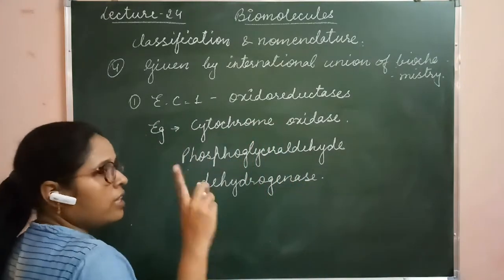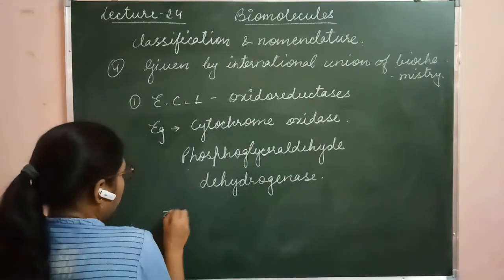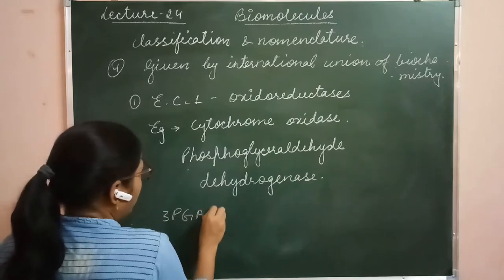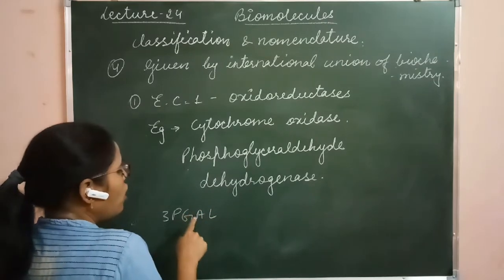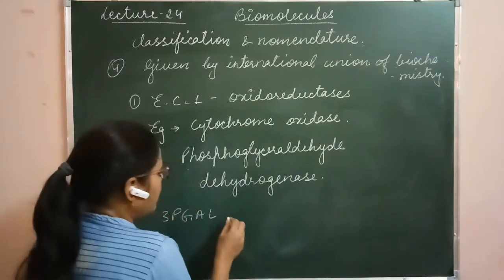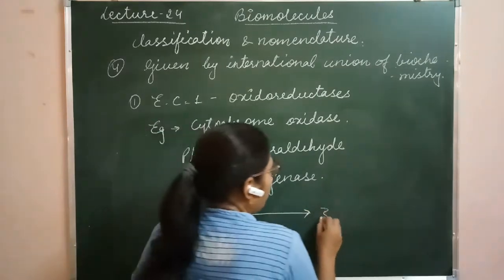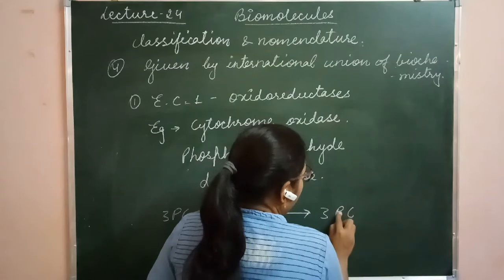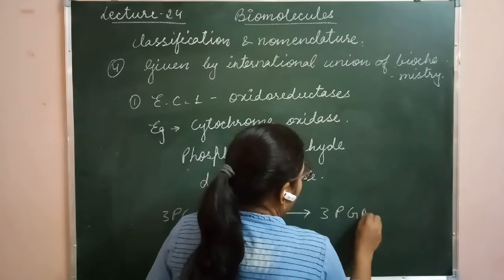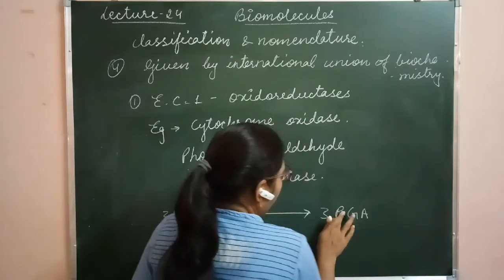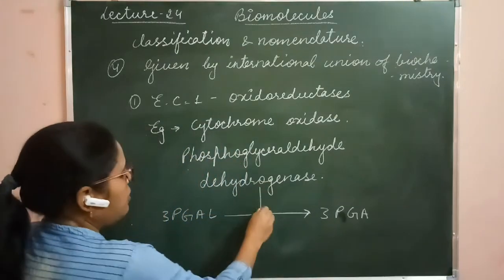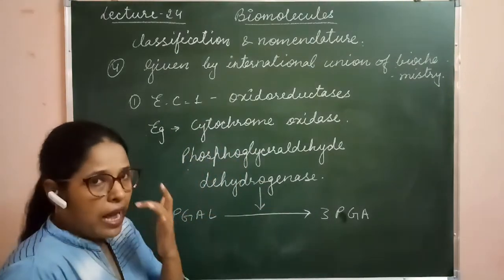In the reaction of glycolysis, 3-PGAL means 3-phosphoglyceraldehyde, which is going to convert into 3-PGA, 3-phosphoglyceric acid. Clear? This enzyme is going to take part in the reaction.